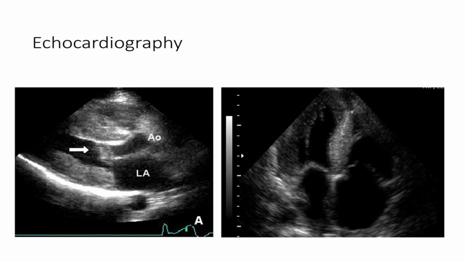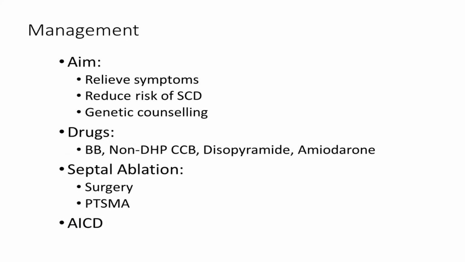This is his frozen frame 2D echo of parasternal long axis and apical 4-chamber views, which clearly shows hypertrophic IVS, which has typical hyperrefractile echo characteristics, which is also very characteristic of HOCM or hypertrophic cardiomyopathy, whether patient has obstruction or no obstruction.